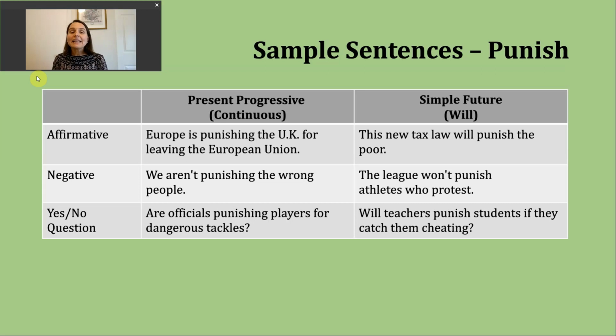Lastly, let's say you want to make a yes or no question in the present progressive. You want to start with your form of be, then we'll have our subject, and then that ing form of the verb. Are officials punishing players for dangerous tackles? So the sentence could be talking about football, kind of from an international standpoint, could be talking about American football more specifically. But again, looking for that idea of penalizing someone for breaking a rule.